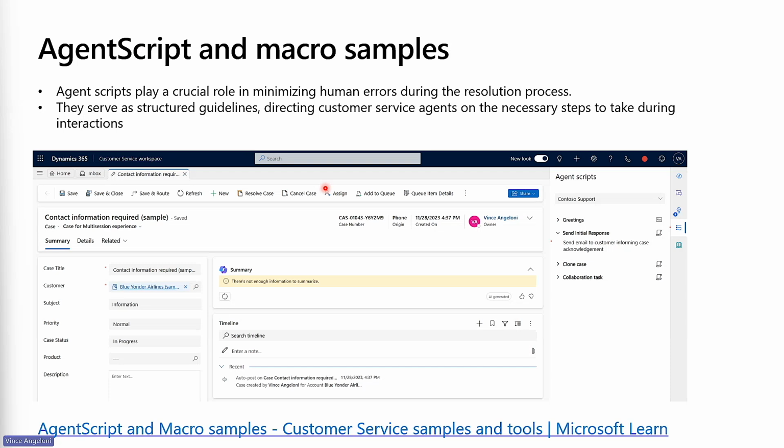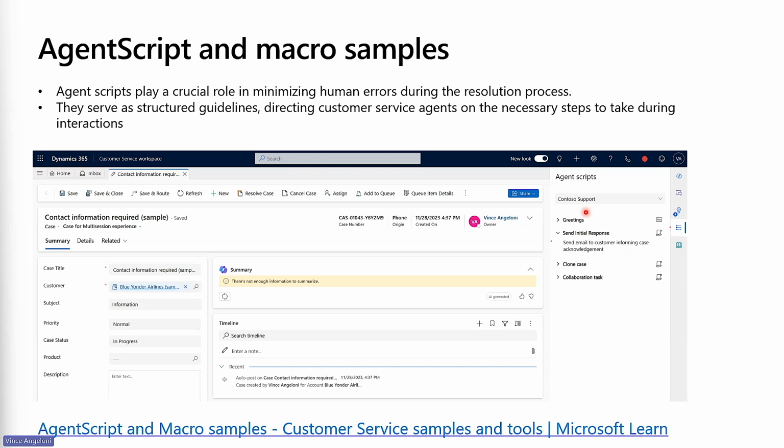the agent script serves as structured guidelines directing customer service agents on the necessary steps to take during the interaction. By aligning with the established business process, agent scripts empower agents to provide swift and consistent resolution.